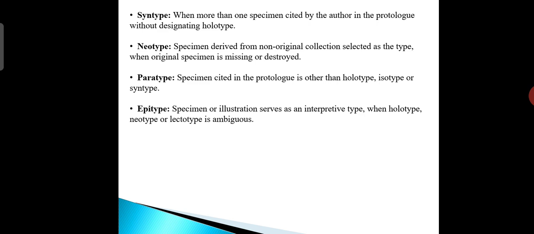Next, neotype. A specimen derived from a non-original collection selected as the type when the original specimen is missing or destroyed. Next, paratype. It is a specimen cited in the protologue other than the holotype and isotype. Next, epitype, the last one. A specimen or an illustration serves as an interpretive type when the holotype, neotype or lectotype is ambiguous.